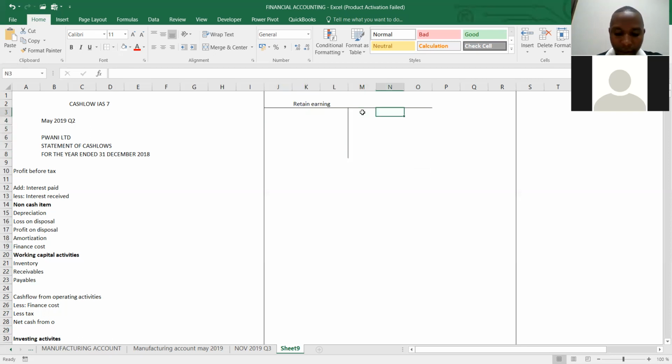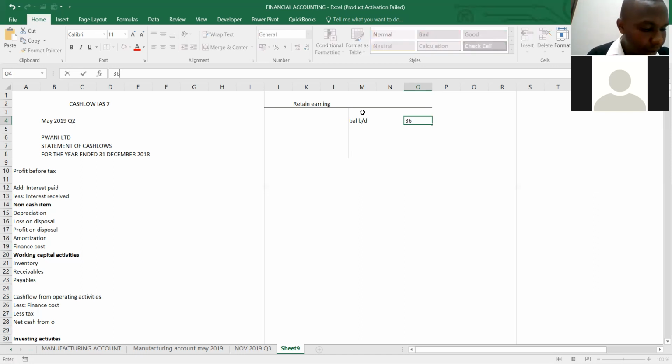Retained earning is an income. So I have the balance. How much is our total balance under equity and liabilities? That is retained earnings. Retained earning for 2017, how much is it? It is 3603. That is the retained earning.